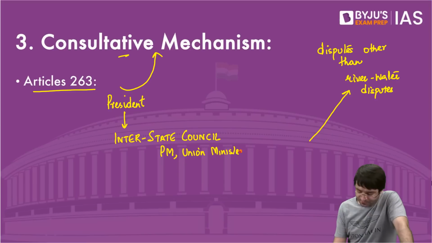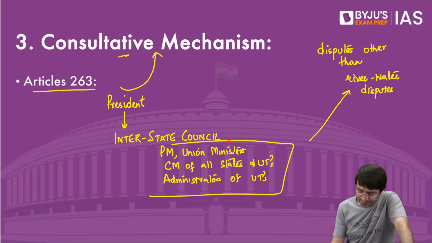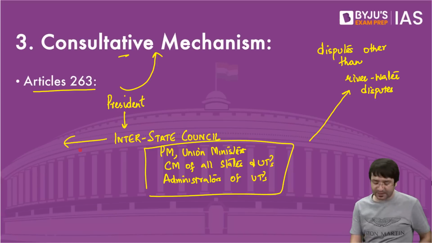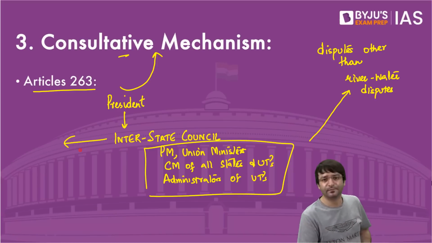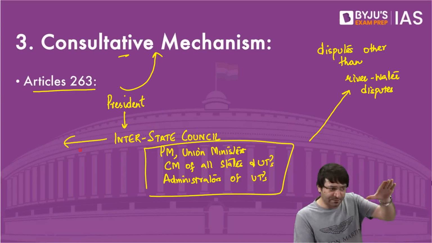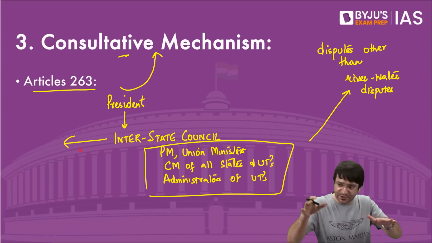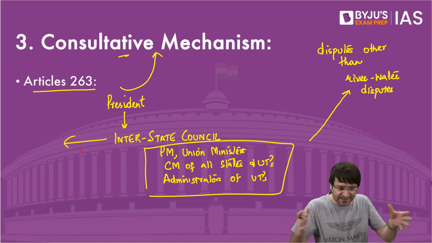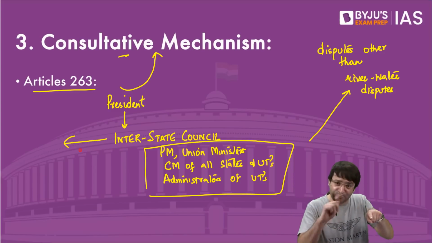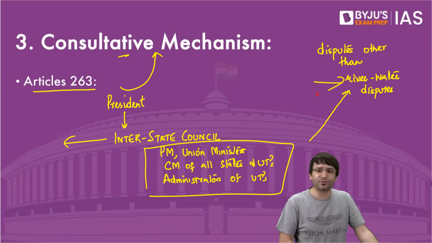Union ministers are part of it. Chief ministers of all states and union territories are part of it. Administrators of union territories will be part of this. So what is this interstate council? It's like a federal body which consists of representatives from the center, representatives from the states. They come together, they consult each other on all disputes other than interstate river water disputes.